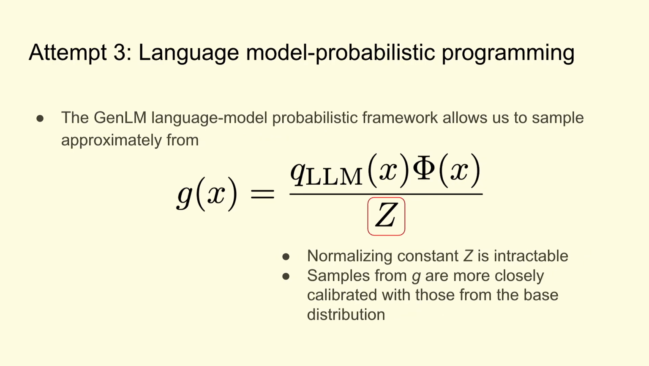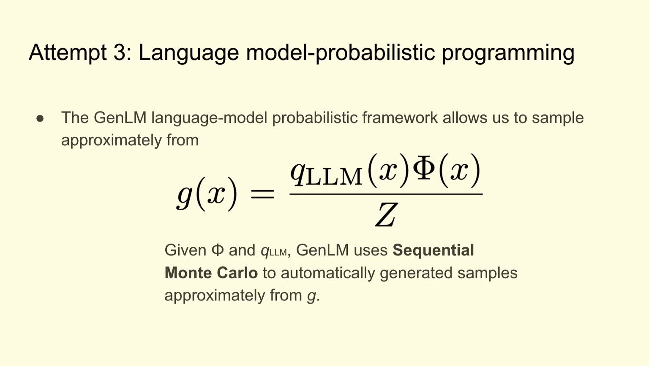The challenge about sampling from this distribution directly is that this normalizing constant Z is intractable because it involves taking a sum across all of the token sequences that an LLM could produce. However, the advantage of sampling from G is that samples from this distribution are much more closely calibrated with those from the base distribution Q_LLM.